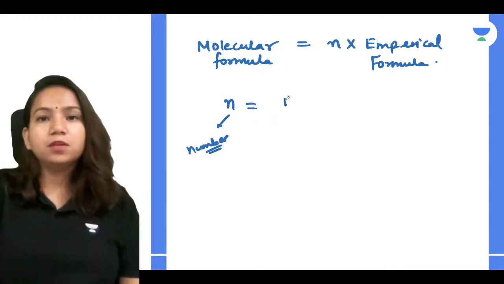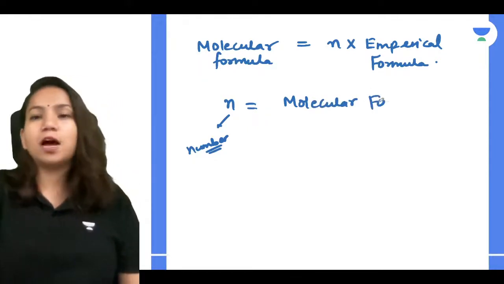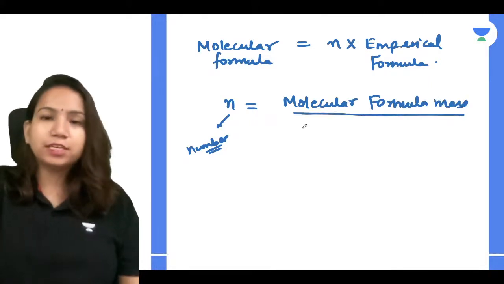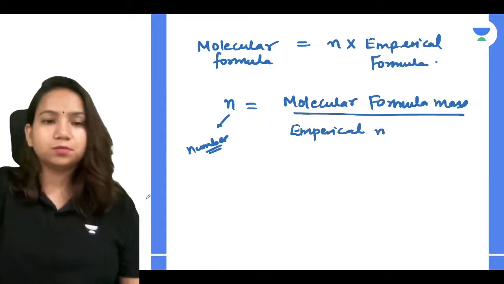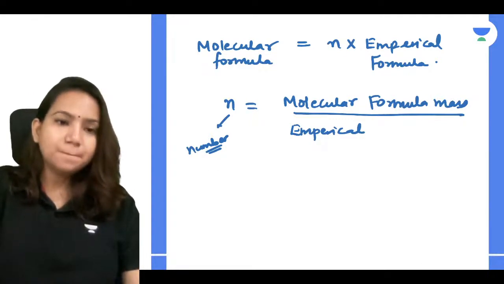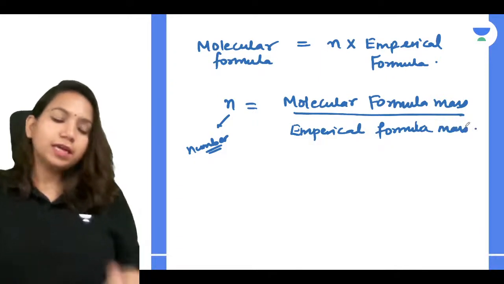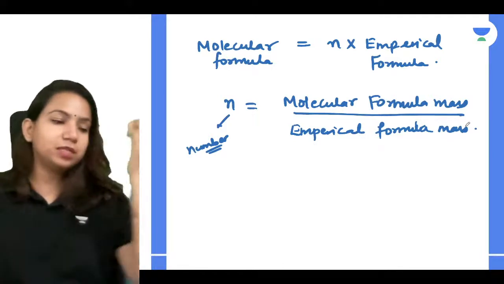Very simple: the molecular formula mass divided by the empirical formula mass. Correct, guys? Clear with it, everyone? So how do you get this n value? Molecular formula mass divided by empirical formula mass.